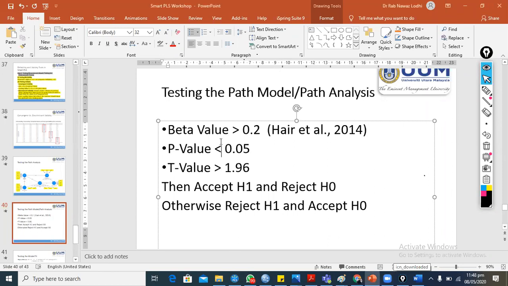Okay, so now we are moving toward the second step, which is testing the path model or testing the relationship model. There are 3 different criteria. One is the beta value should be greater than 0.2, the p value should be less than 0.05, and the t value should be greater than 1.96.